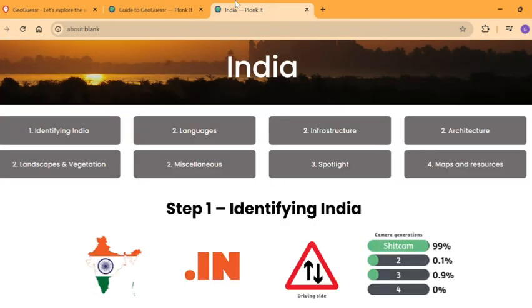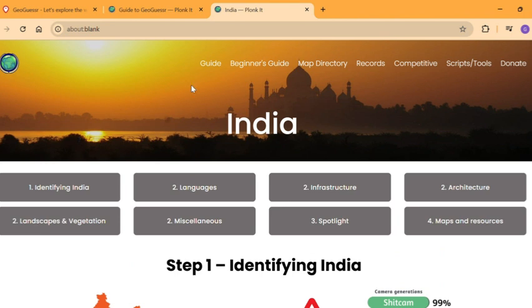So there's a huge Plonkit guide for India available. We're going to go from identifying India, to landscape, vegetation, languages, and then we have all of these things that we're going to go through individually. So first we have to identify India.